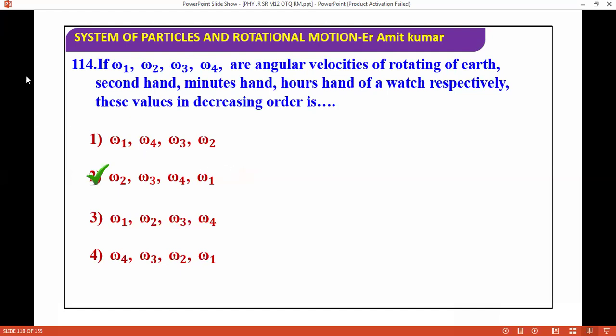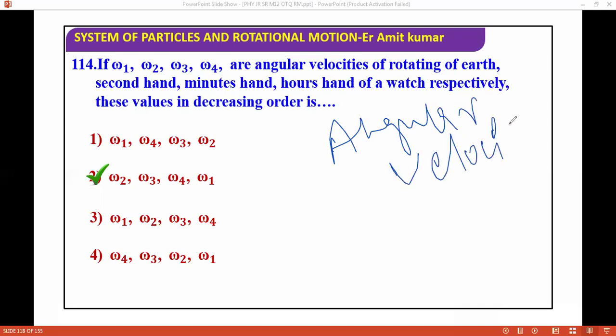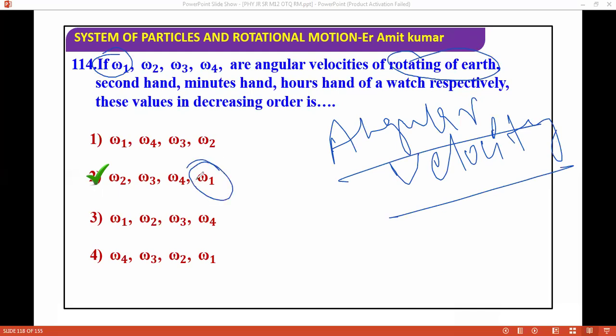The question is basically talking about angular velocity, so you have to arrange the angular velocities in decreasing order. Angular velocity for rotation of the Earth is omega 1, so omega 1 is going to be less.